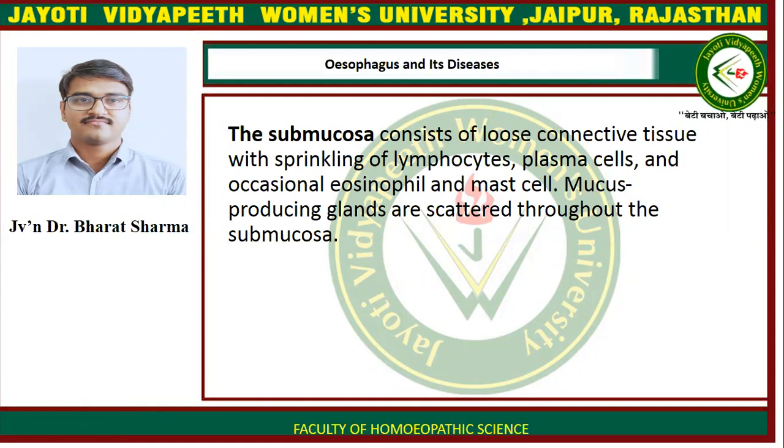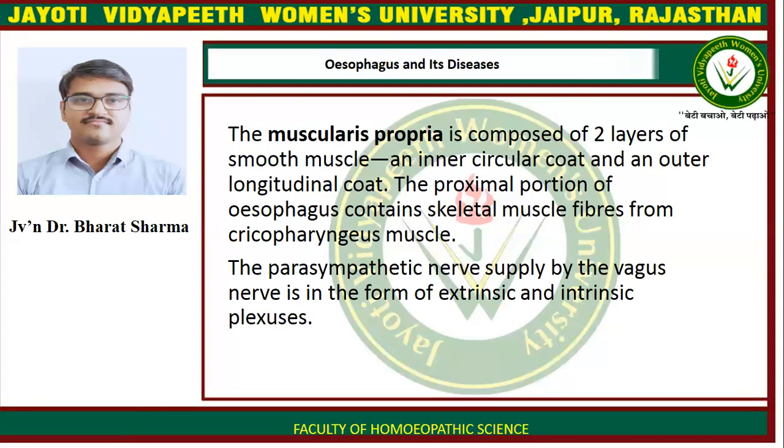Mucus producing glands are scattered throughout the submucosa. The muscularis propria is composed of two layers of smooth muscle, an inner circular coat and an outer longitudinal coat. The proximal portion of esophagus contains skeletal muscle fibers from cricopharyngeus muscle.